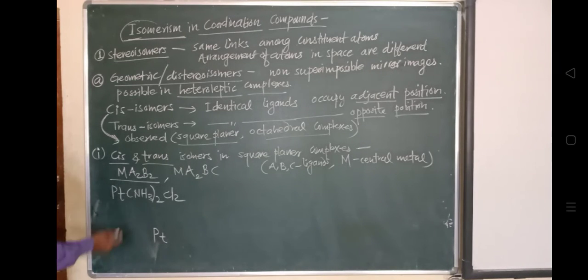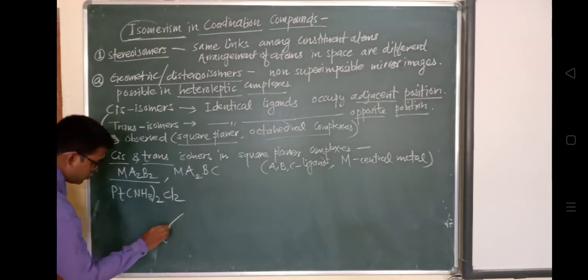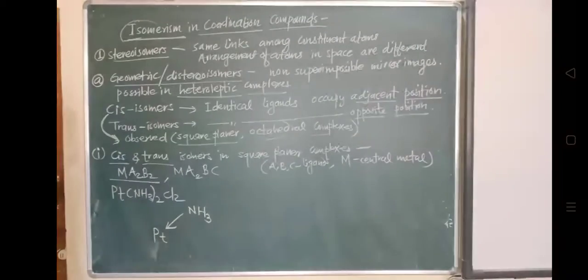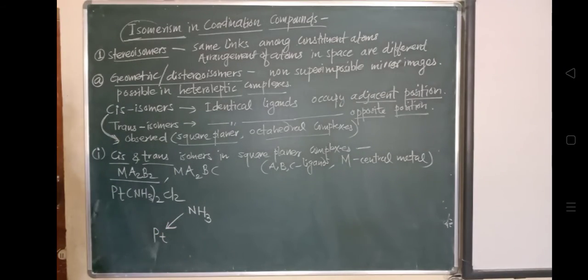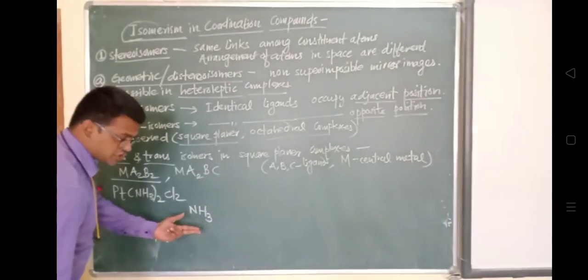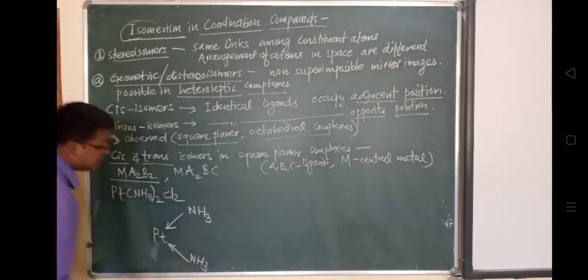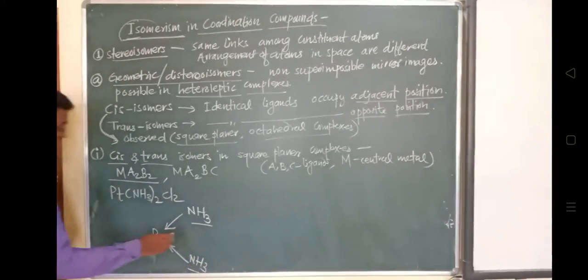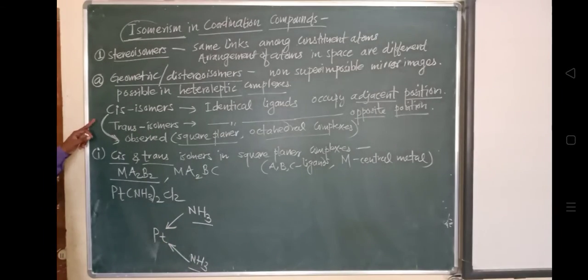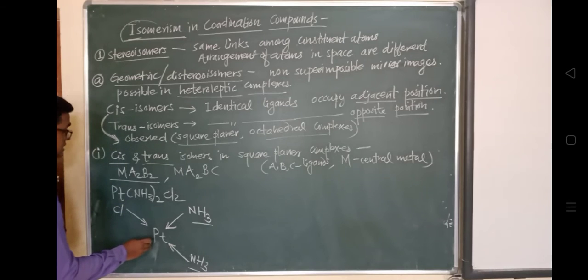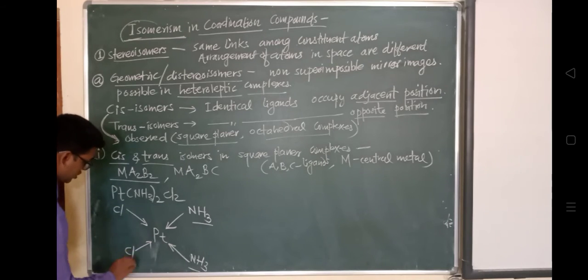If we take NH3, like this, because the nitrogen atom is the donor atom which will donate its electron pair to the platinum, then if you show NH3 on the right side, at the bottom also you should show NH3, because they will be adjacent in position for the cis isomer. Right now we are drawing a cis isomer. This is Cl, and this is Cl.